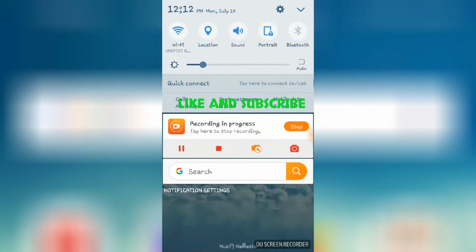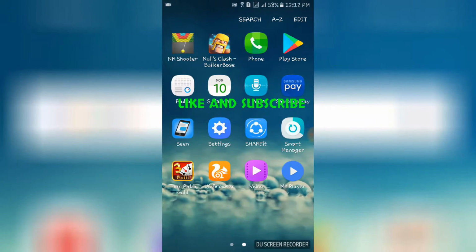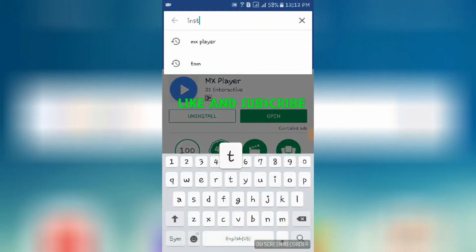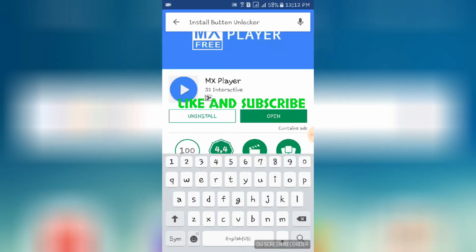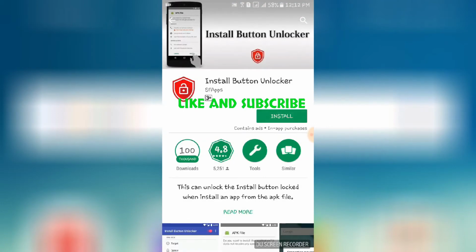In this video I will show you how you can prevent the screen overlay detected in Android Marshmallow. To do this, go to your Play Store and search for Install Button Unlocker. Here it comes, Install Button Unlocker. Click on install. It will download.